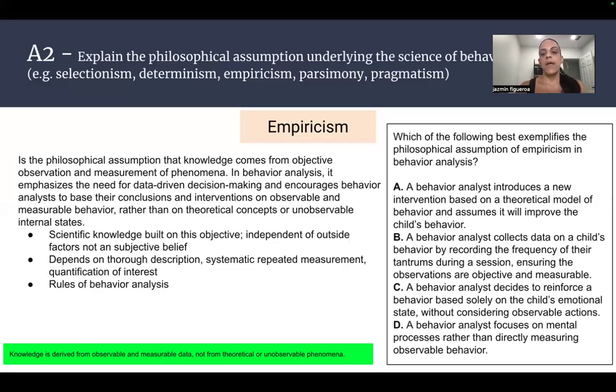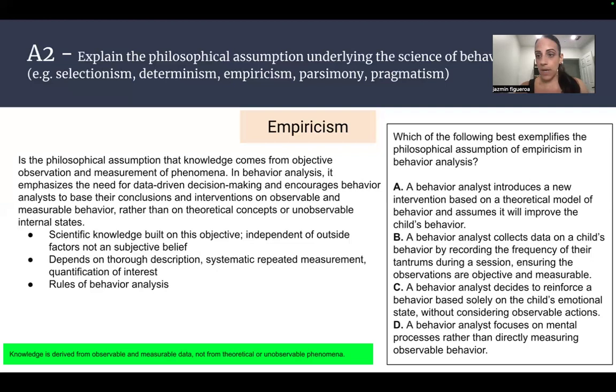A, a behavior analyst introduces a new intervention based on theoretical models of behavior and assumes it will improve the child's behavior. B, a behavior analyst collects data on the child's behavior by recording the frequency of their tantrums during a session, ensuring the observations are objective and measurable. C, a behavior analyst decides to reinforce a behavior based solely on the child's emotional state without considering observable action. D, a behavior analyst focuses on mental processes rather than directly measuring observable behavior.